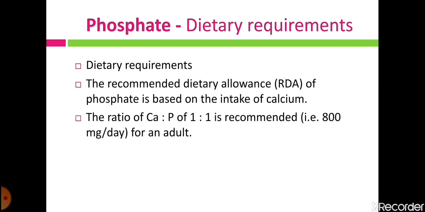So the recommended dietary allowance, that means RDA, of phosphate is based upon the intake of calcium. A calcium and phosphate ratio of 1:1 is recommended for an adult.